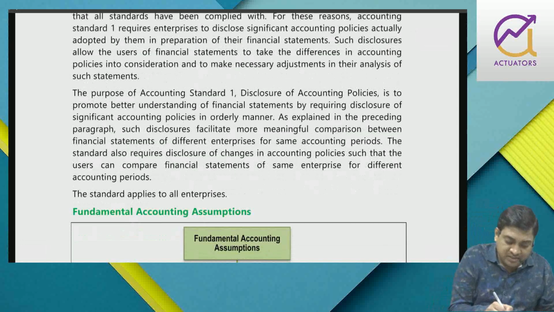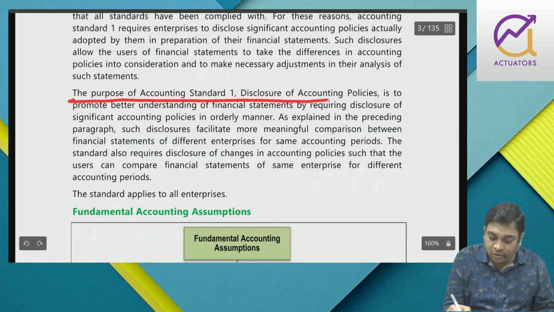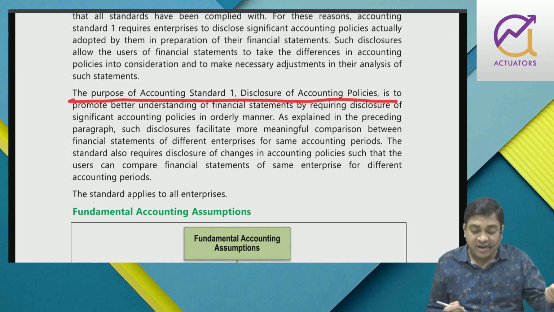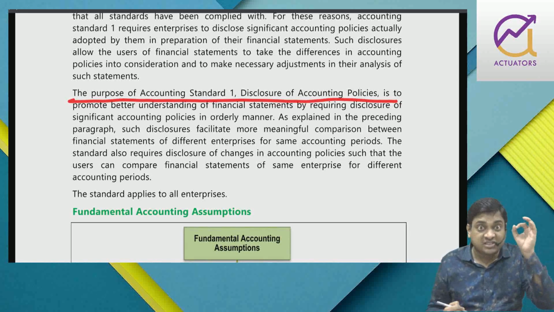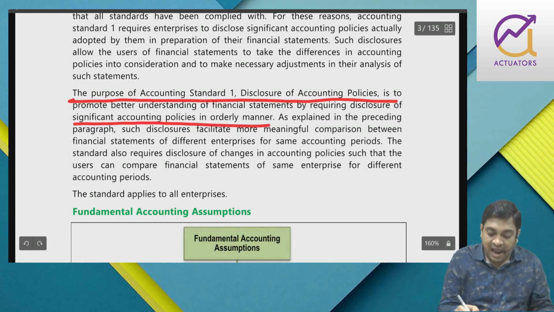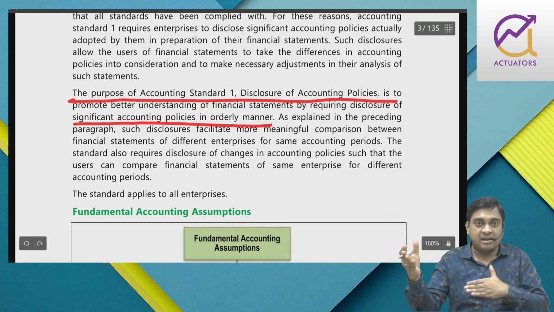So what is the purpose of this particular standard which deals with disclosure of accounting policy? In order to have better understanding of financial statements by requiring disclosure of significant accounting policies in an orderly manner. It should not be disclosed in a scattered manner.